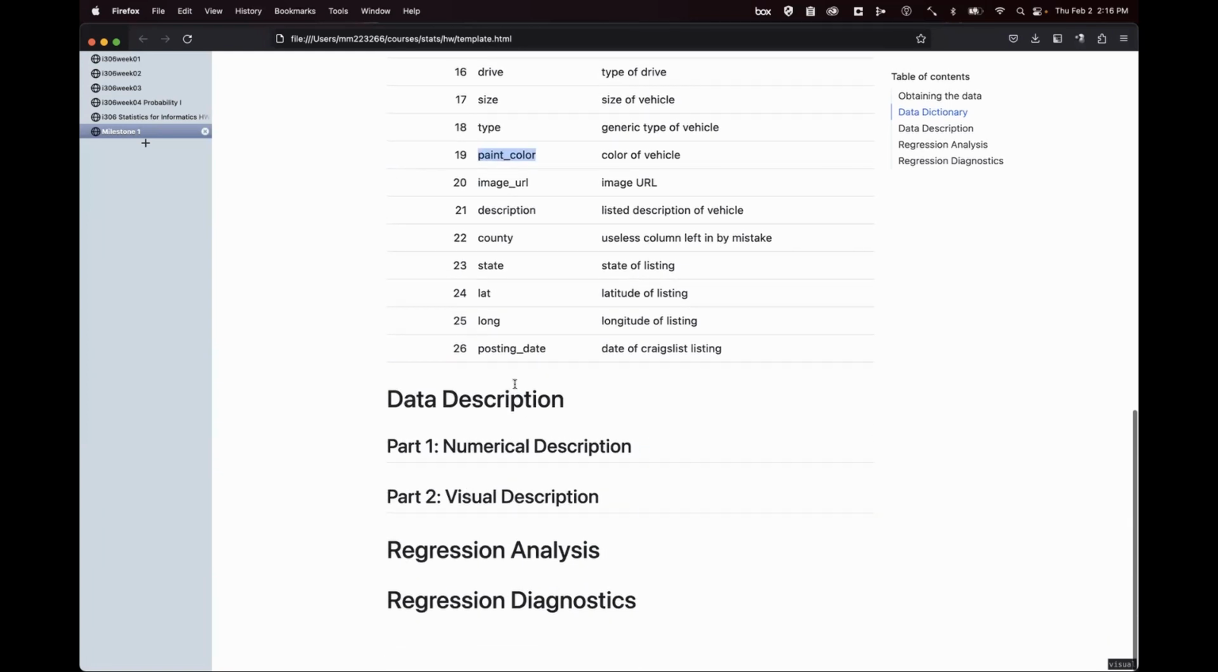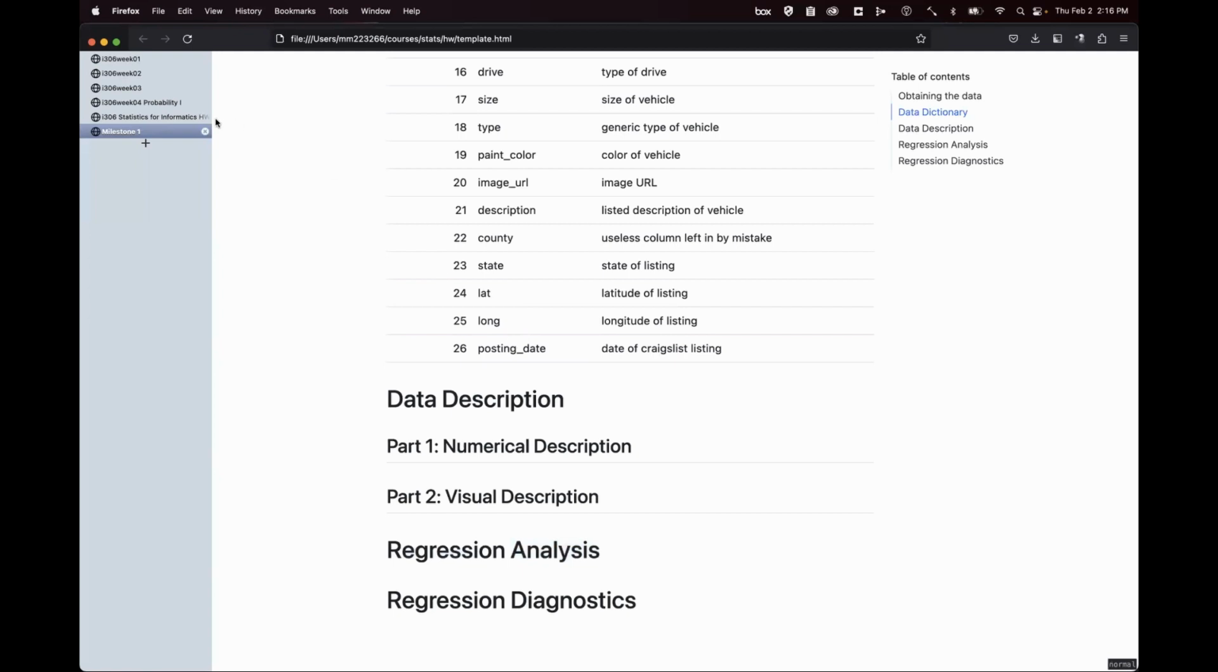Okay, now in the template file, there are these sections and subsections. This first section is data description. That's milestones 1 and 2. Part 1 is numerical description, that's milestone 1, and part 2 is visual description, that's going to be milestone 2. When you have completed these two milestones, you should have a really good description of the data set, and you should be in a much better position to do a regression analysis, where you're going to try to predict what factors influence the price of the car.